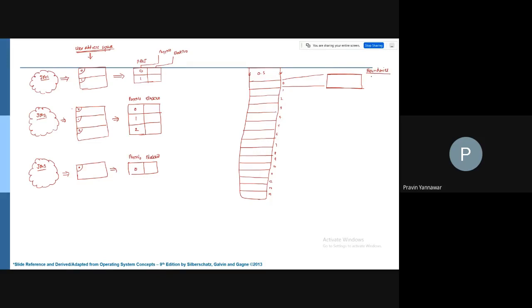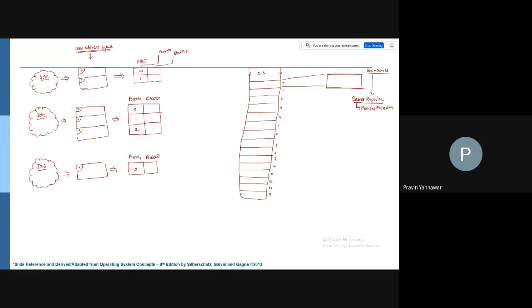We understand that these boundaries are maintained by the bounds register, and they provide us a memory protection mechanism. It means if a task is allocated into this particular block, it is not allowed to access memory outside this portion. So this is really very important.